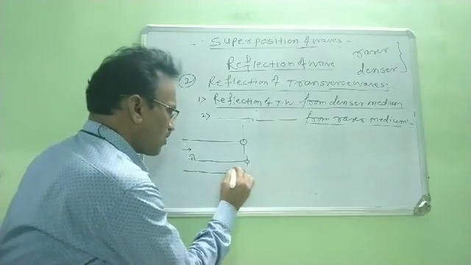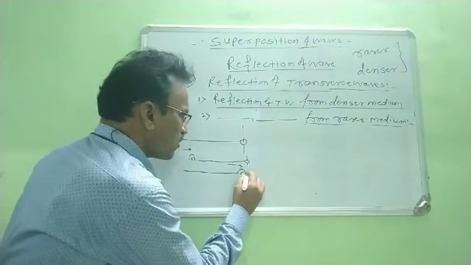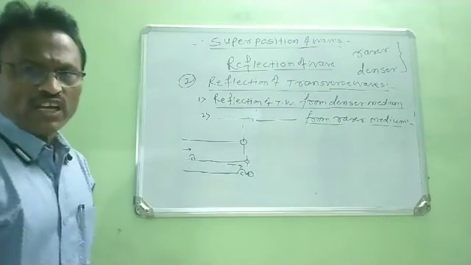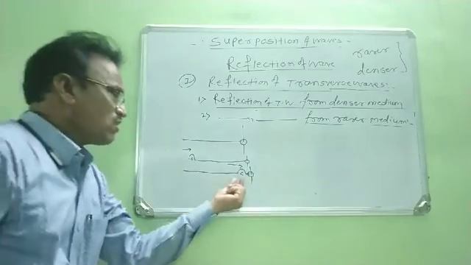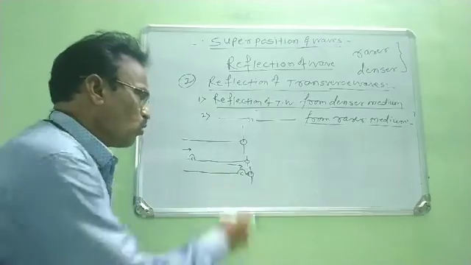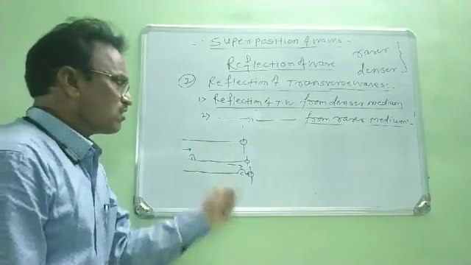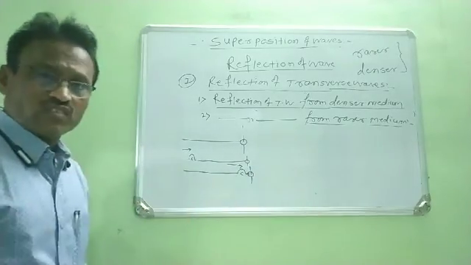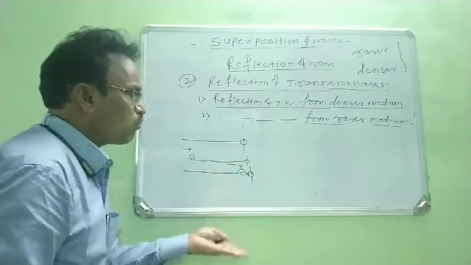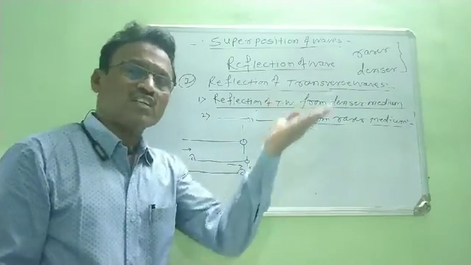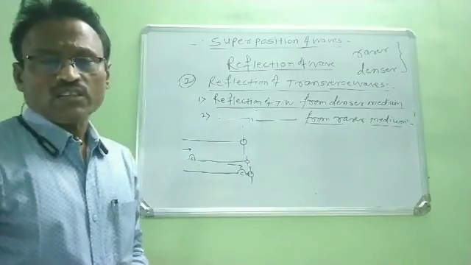When the crest reaches near the ring, which is a light ring, what happens? The crest tries to move the ring vertically upward. As the ring is not fixed, it is free to move, so it can easily move vertically upward.